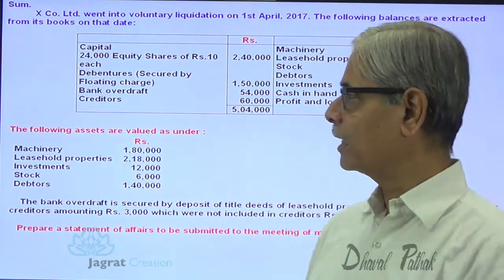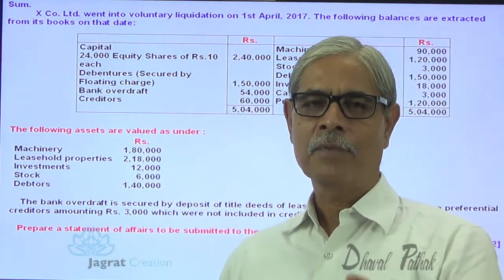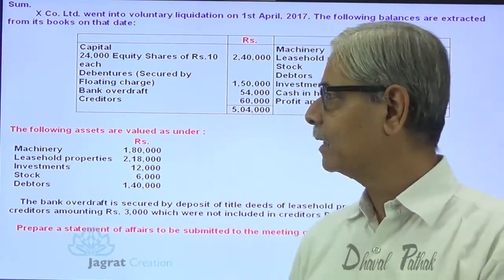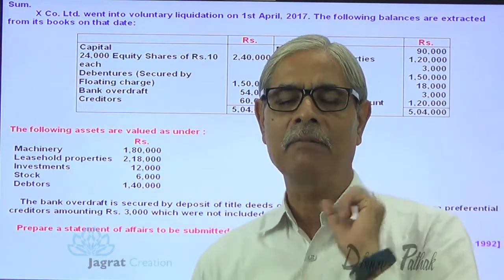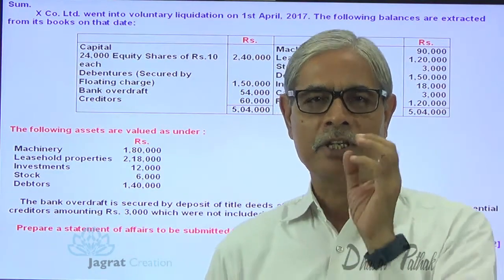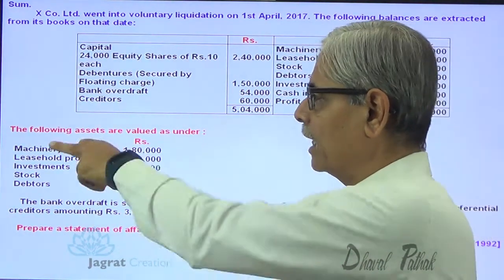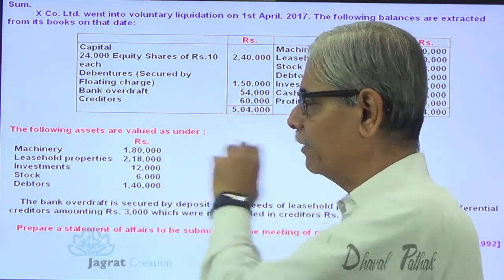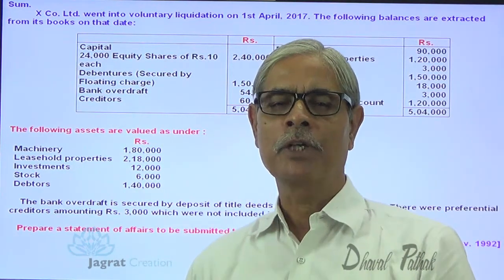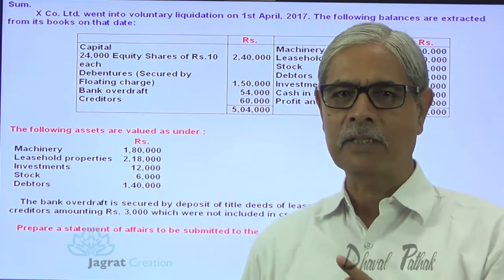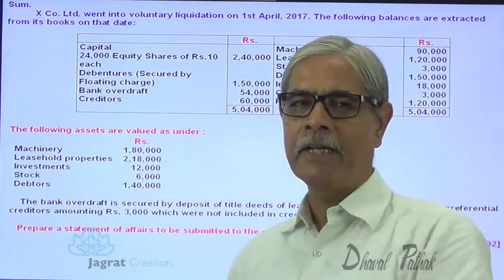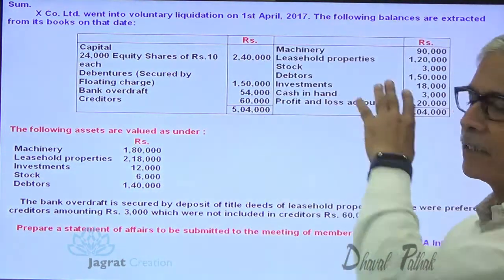In this statement of affairs, the liquidator takes ownership and possession of all the assets and finds the estimated realizable value. He is not selling all these assets. He is valuing the assets. He estimates the amount that could be realized for machinery, for leasehold property, for investment. For investment, he estimates that he will realize 12,000. He has not actually sold the investment and realized 12,000 rupees. That is not the case. He has made a valuation. So these are the estimated values for the various assets.